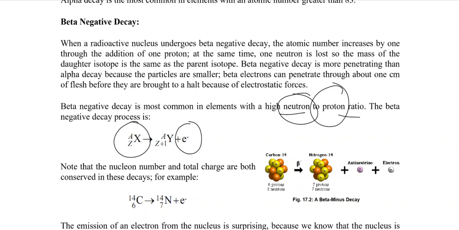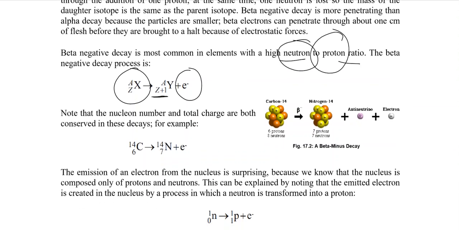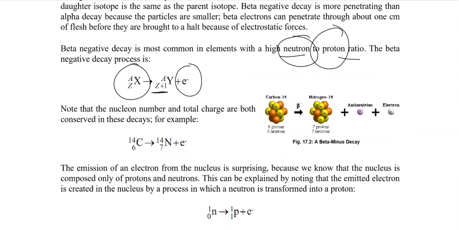When a neutron is converted to a proton, the atomic number increases by 1 due to the addition of a proton, while the total number of neutrons and protons stays the same, so the atomic mass would remain constant. For example, carbon-14, atomic number 6, would convert to nitrogen, atomic number 7.